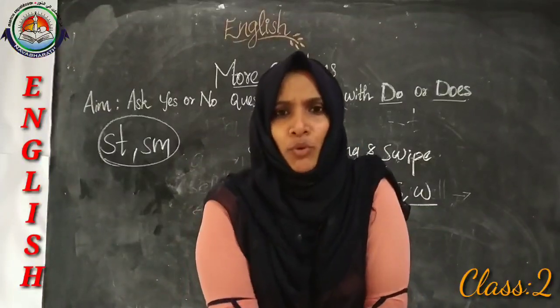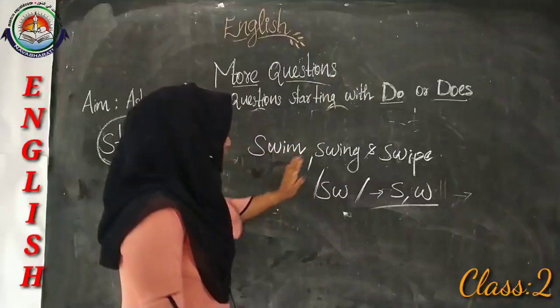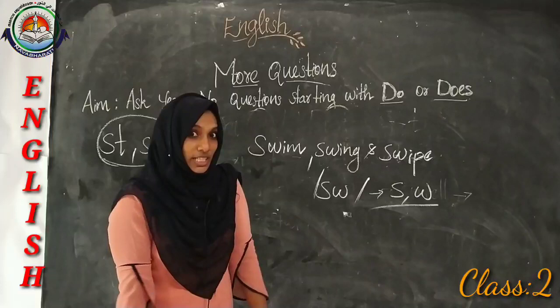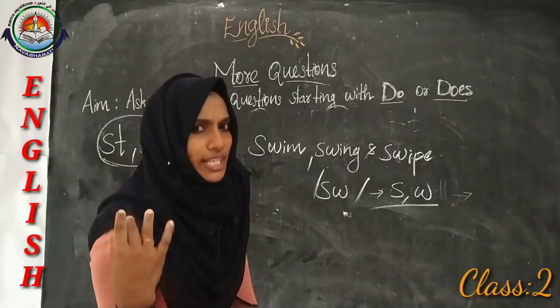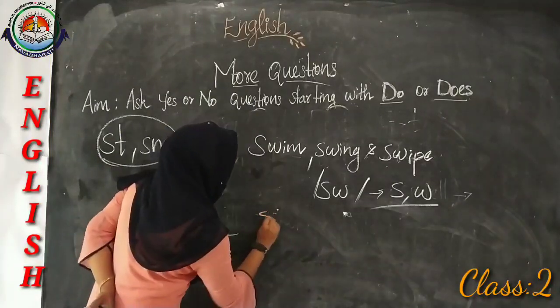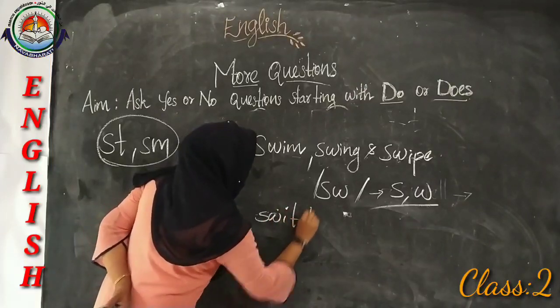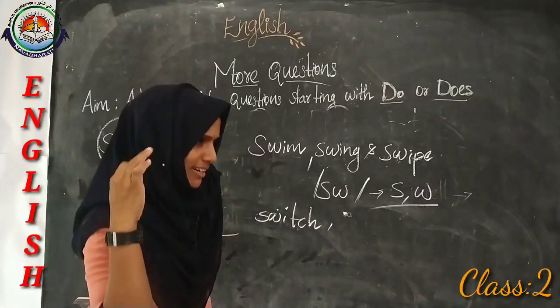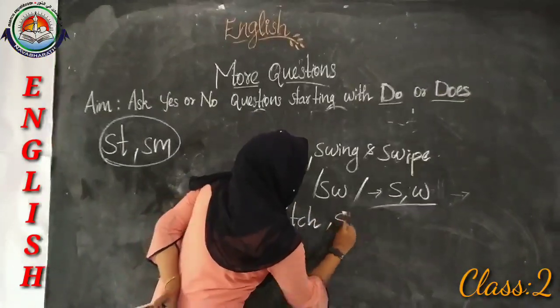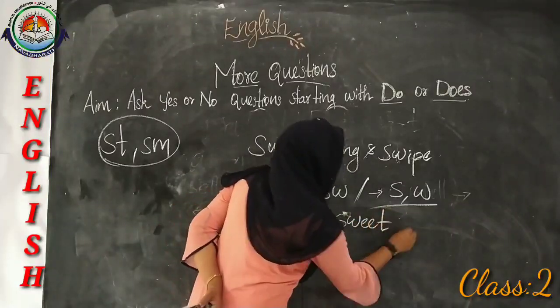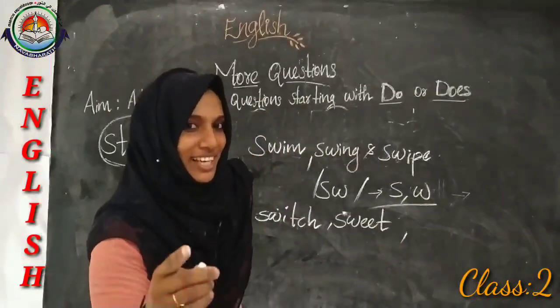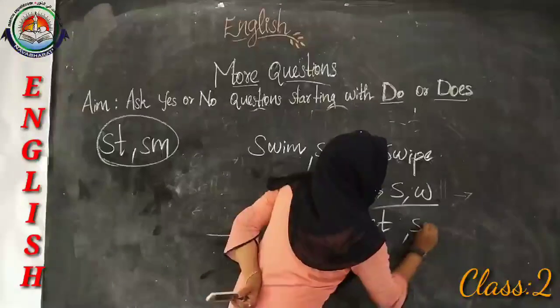So can you say more words with this swa sound? Swa? Yes. Say loudly. Yes, it is switch. Then, oh, you are right. It is sweet. I like sweet. Then, sweater.